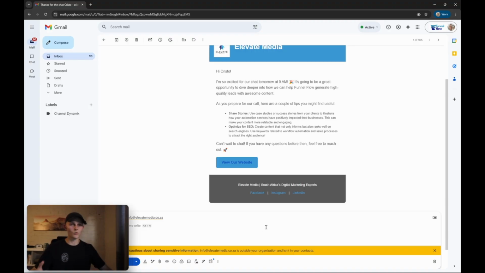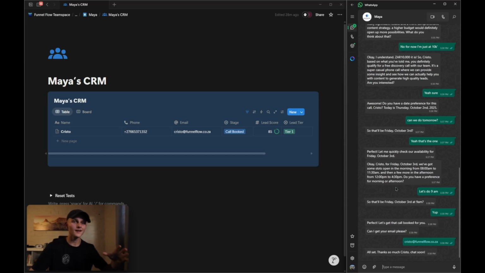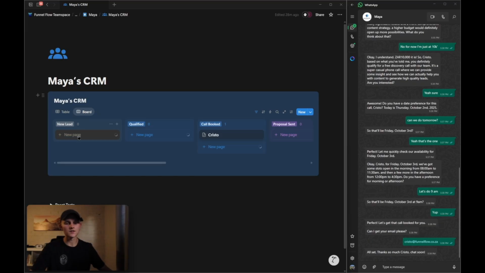But what about the team? What's the benefit for them? And so Maya has now logged this new lead into the company's CRM with a few pieces of information. So let me show you. The first thing is obviously the lead's phone number and then the lead's email. Then we can see that Maya's actually put the lead into a stage. And so if you think about a pipeline, we can now see that Cristo, this new lead, is already in this stage where the call has been booked.